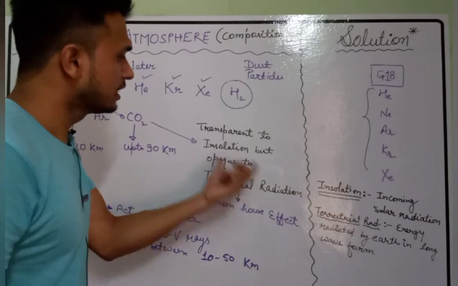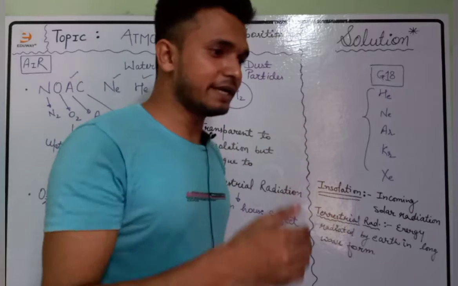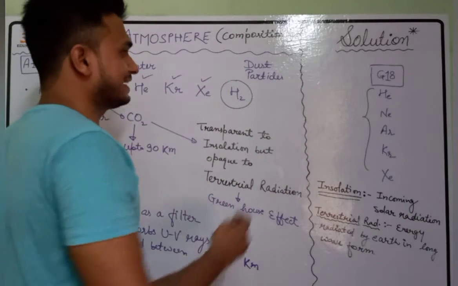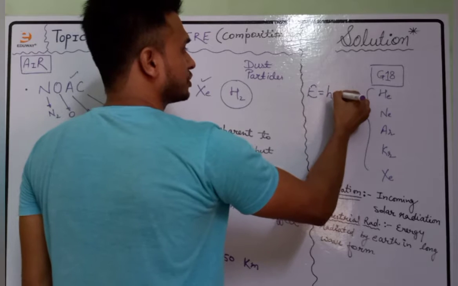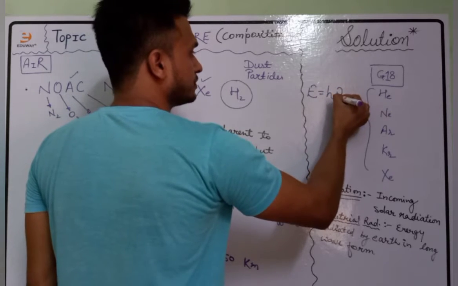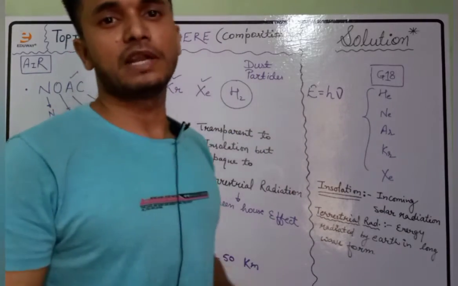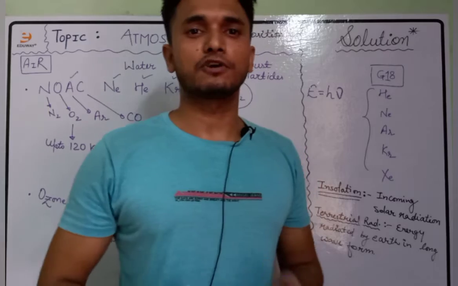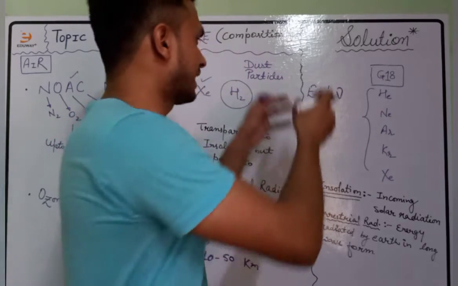What is insolation? Insolation is the incoming solar radiation. The solar radiation coming carries energy. Energy E equals h nu, where nu is the frequency. These radiations travel in the form of electromagnetic waves. Now this is just a part of physics. A little bit of knowledge of physics will help you to understand it better.